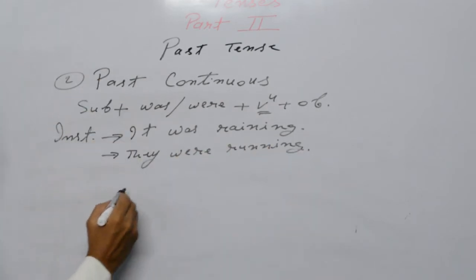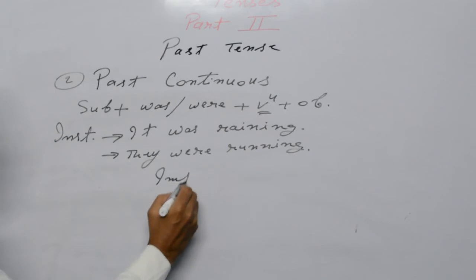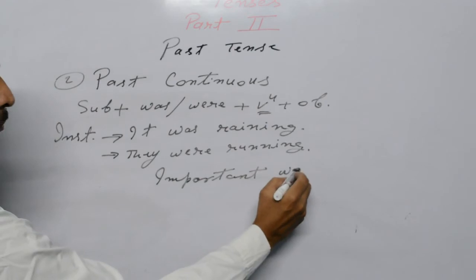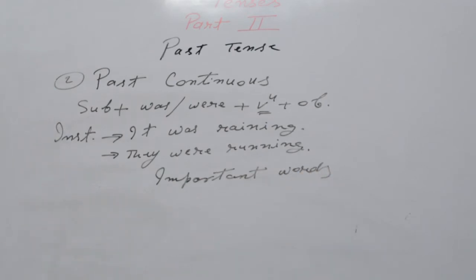For this tense, important words you have to keep in mind. The same important words which I told you for simple past, you have to use. Yesterday, or ago; here I told you in simple past, 2 weeks ago, 3 months ago, 4 years ago, like this.